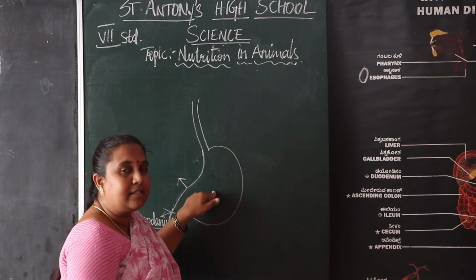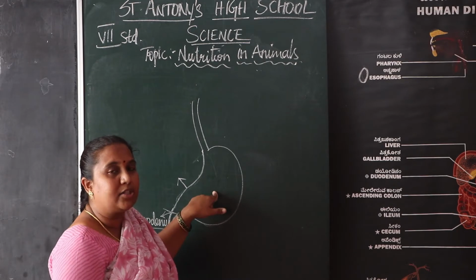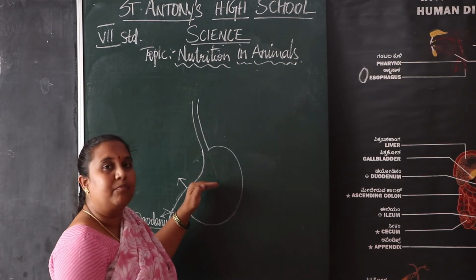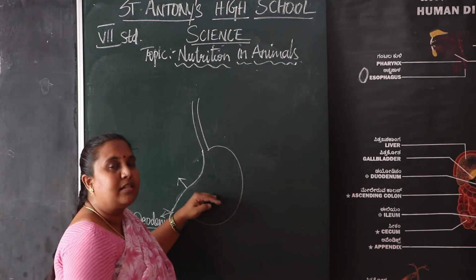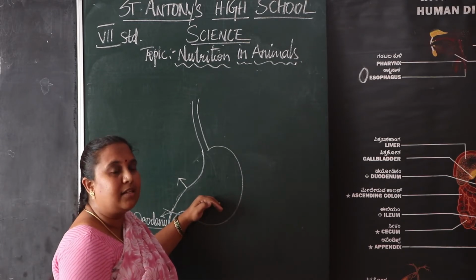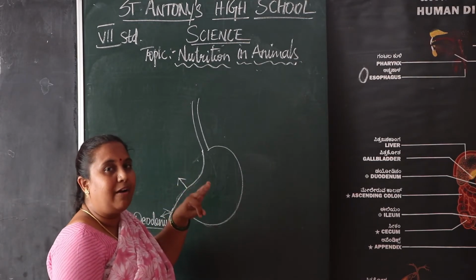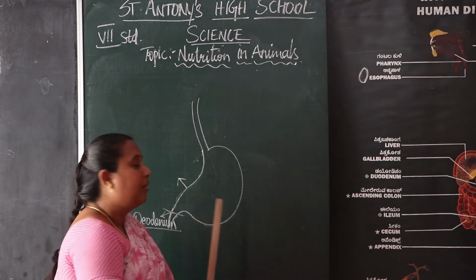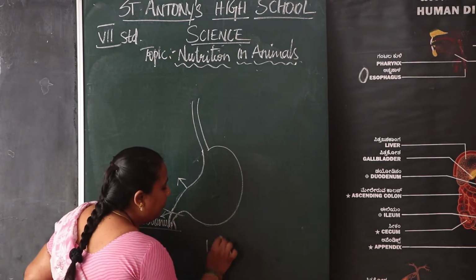After entering the stomach, the carbohydrates are digested by the juices present there. What are the juices present in the stomach? Three types of digestive juices are secreted. One is mucus.